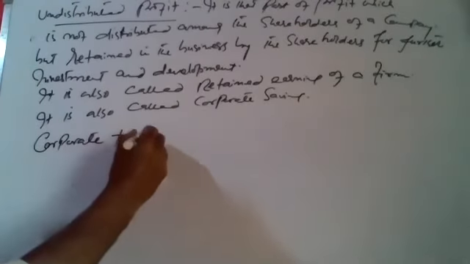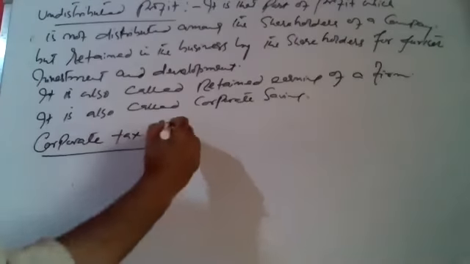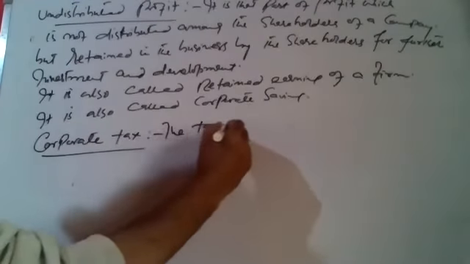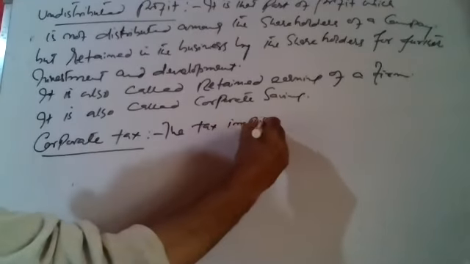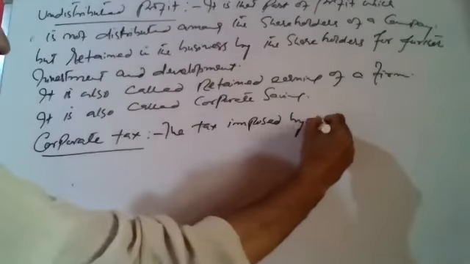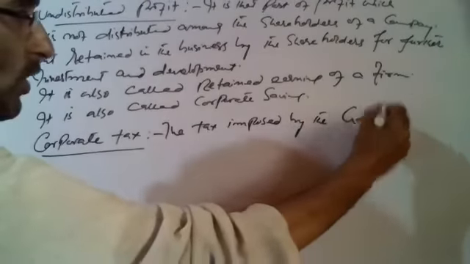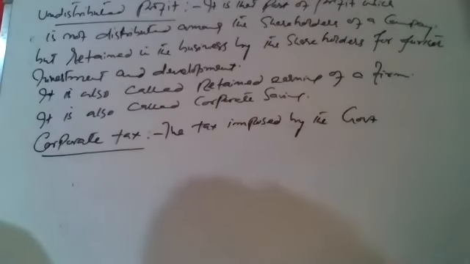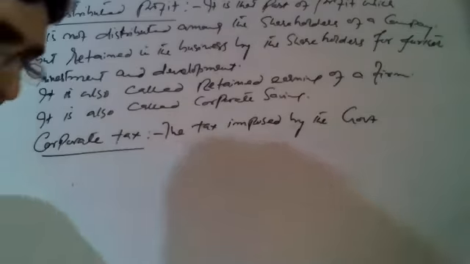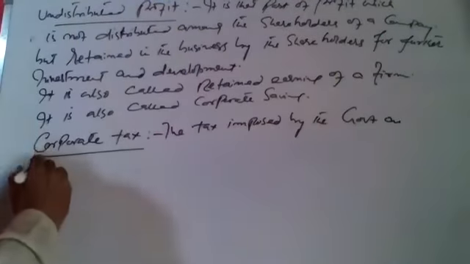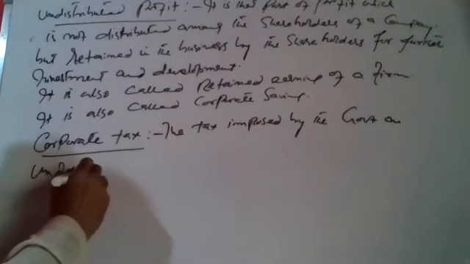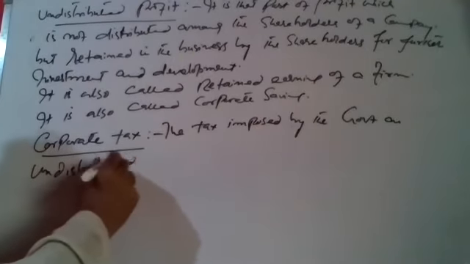Now, from this comes corporate tax. Now you write down what is corporate tax. What is corporate tax? The tax imposed by the government on undistributed profit.